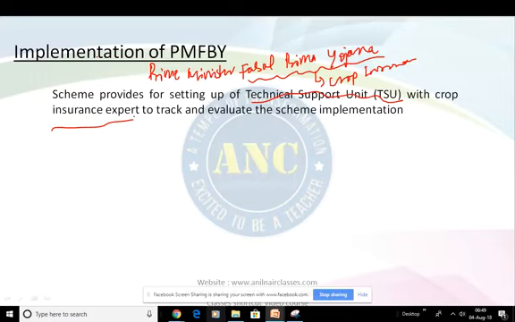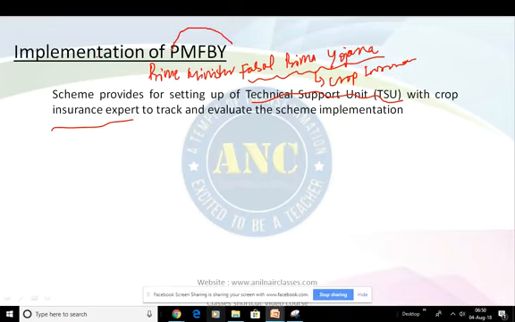So it is what? Prime Minister Fasal Bima Yojana. Here, this Yojana is in simple terms a crop insurance, where the bullet points can be realized something like this.